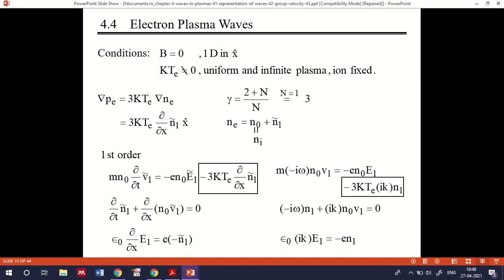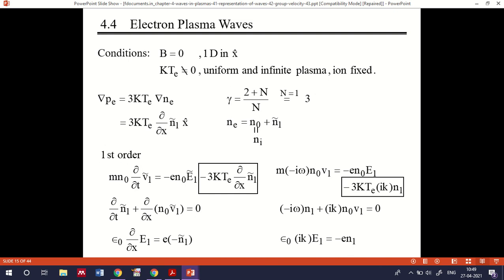So electron plasma waves are, as we said, for an electron plasma wave to be generated, when we set a condition for a plasma oscillation, the magnetic field should be equal to 0 in that case. For a plasma oscillation due to the electric field to happen, we said that the magnetic field is equal to 0, and in this case we treat kTe as not equal to 0.